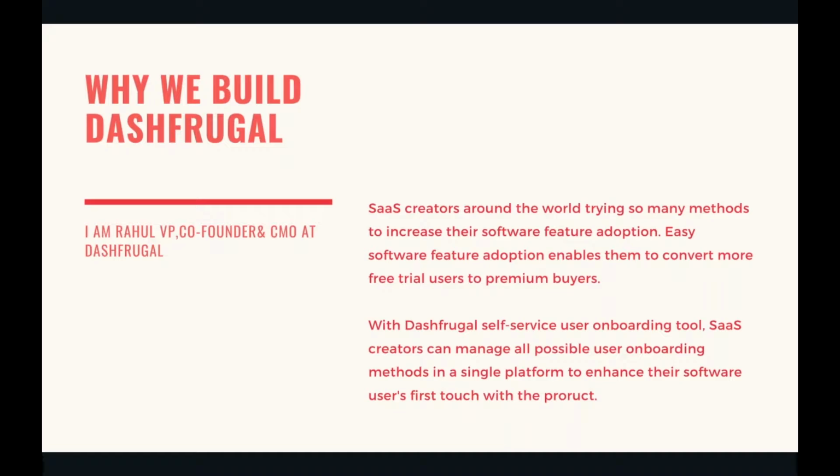We know SaaS creators around the world are trying so many methods to increase their software feature adoption, manage their user onboarding, and convert free trial users to premium. A lot of money and time was involved in this. Software feature adoption is very important for every SaaS creator. If you are able to introduce your software features in the first few days, on the first day of your free trial period, you are more likely to convert that free trial user to a premium buyer.